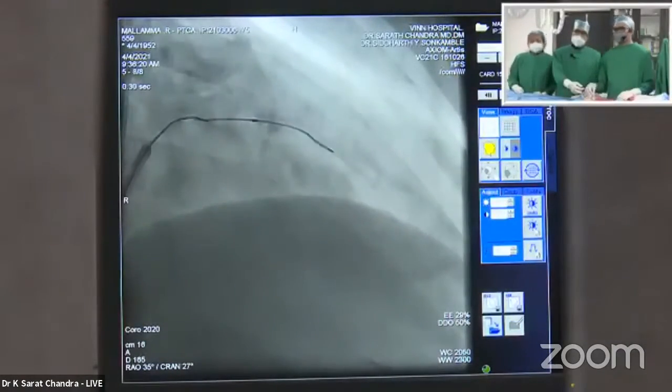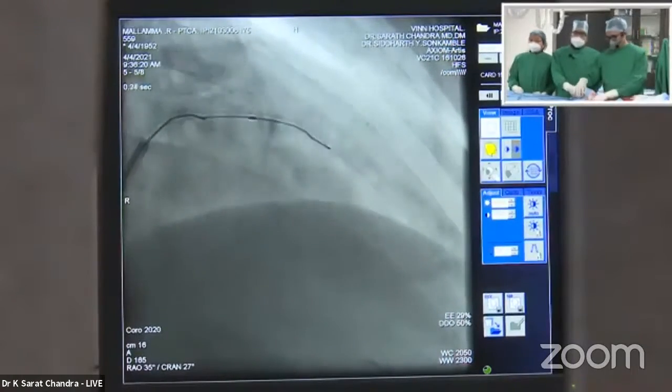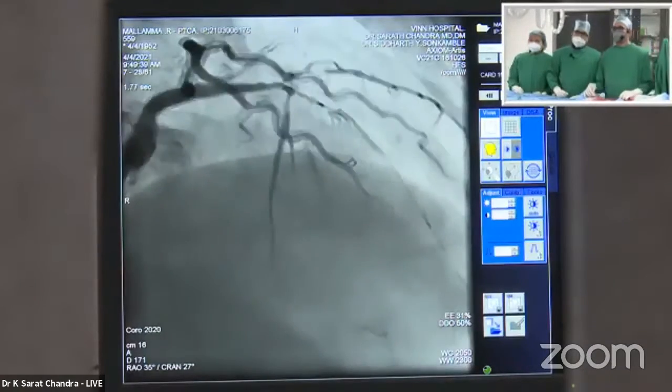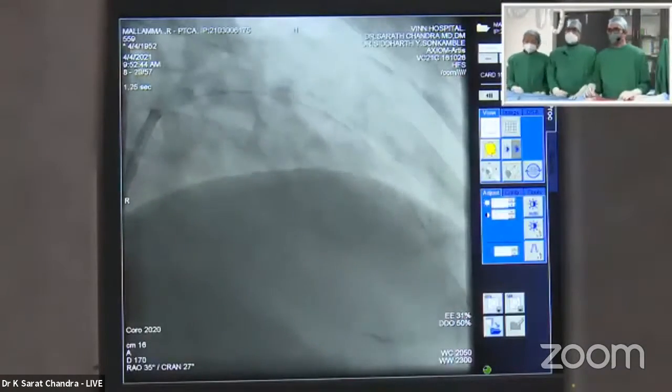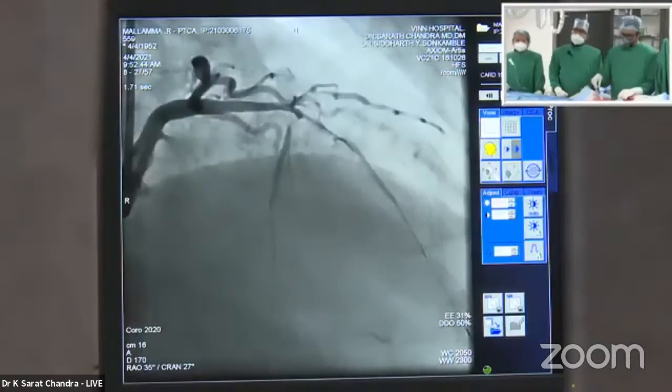We actually dilated initially with a 1.5 balloon and then a 2.5 almost up to the distal LAD. Next scene. Next. Before putting in the OCT, we used a 2.5. Okay, let us see.